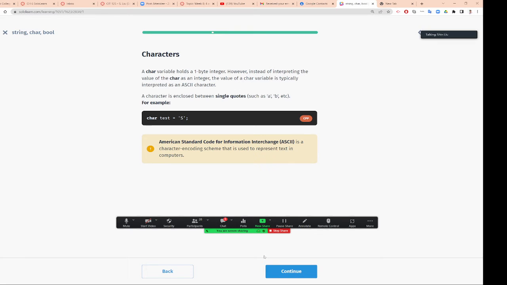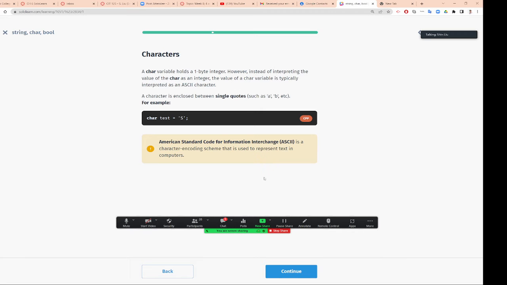Characters. A char variable holds only a one byte integer. However, instead of interpreting the value of a char as an integer, the value of a char is typically interpreted as an ASCII code character. A character is enclosed between single quotes, as I told you.